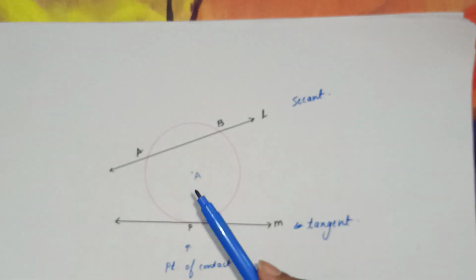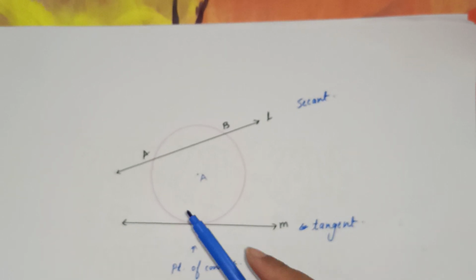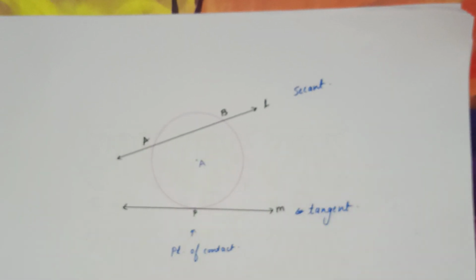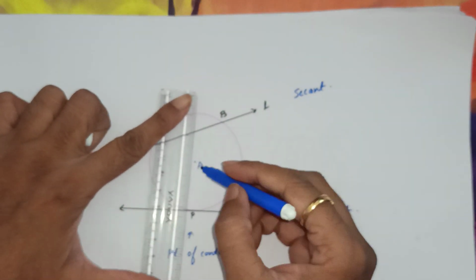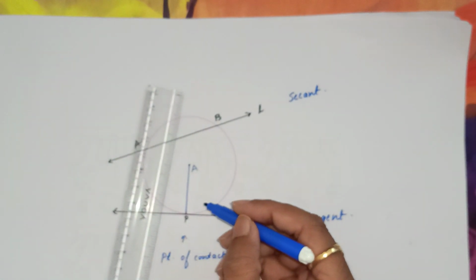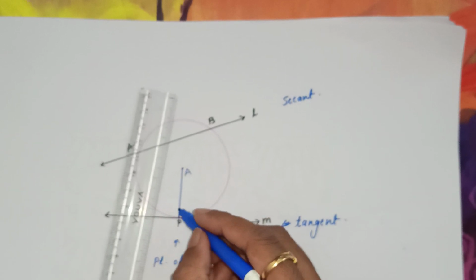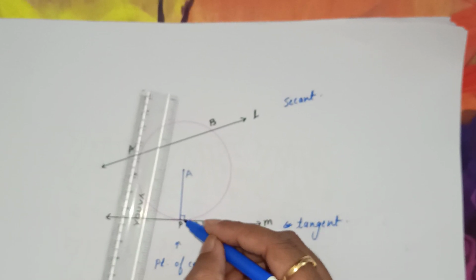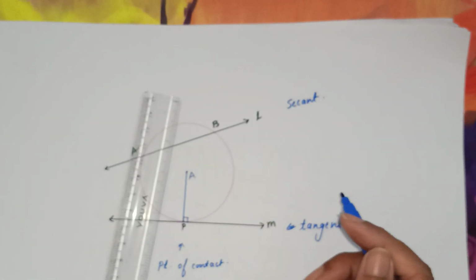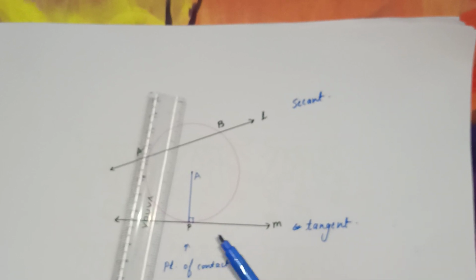Now, if I draw a perpendicular from the center of the circle to the point of contact, then it will be perpendicular. This will lead to the next concept, that is the tangent theorem, which I will be discussing in the next module.